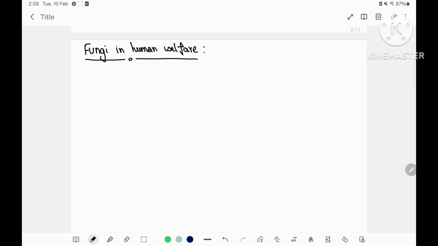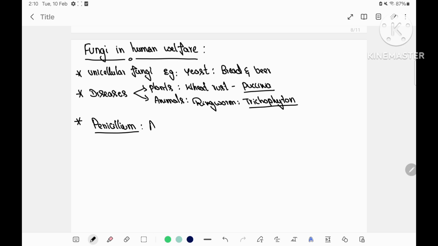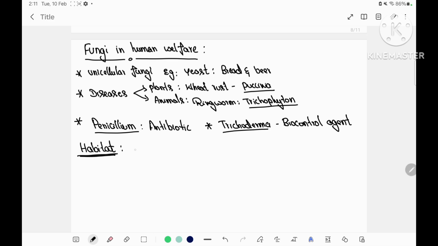habitat too. Fungi play a very important role in human welfare because they have positive and negative impacts on human lives. Unicellular fungi, especially yeast or Saccharomyces, is used for preparation of bread and beer, and some fungi are known to cause diseases in plants, for example wheat rust caused by Puccinia, and also they cause diseases in animals, for example ringworm caused by Trichophyton. Penicillium is known for production of antibiotics, and Trichoderma is used as a biocontrol agent.